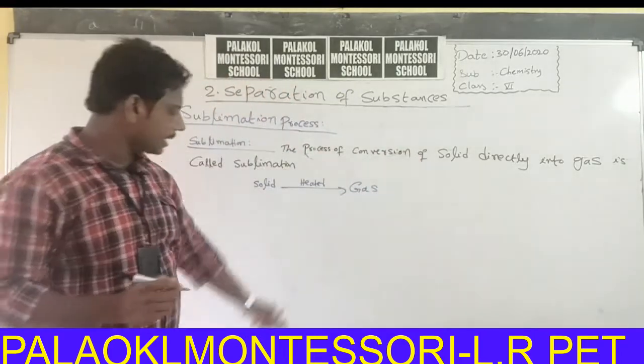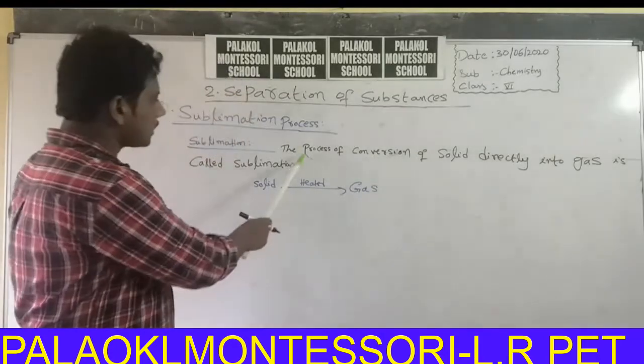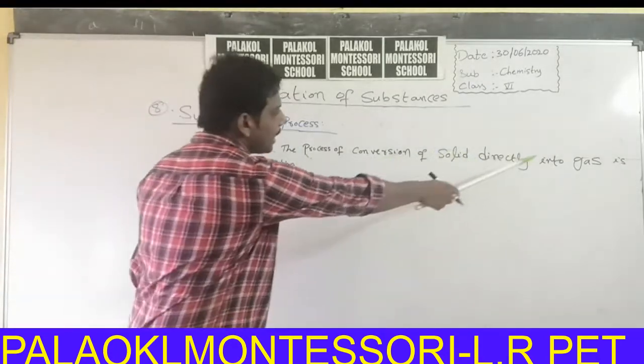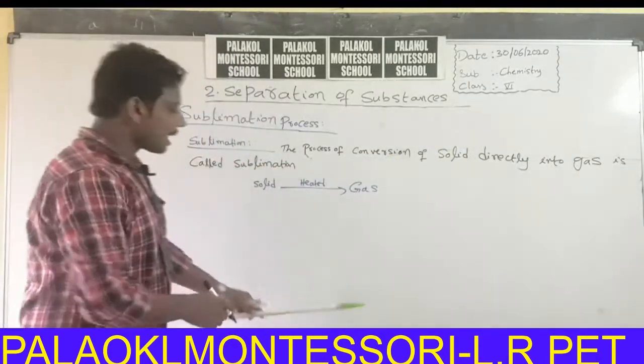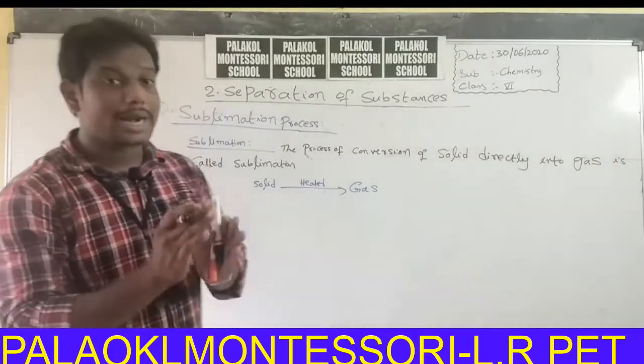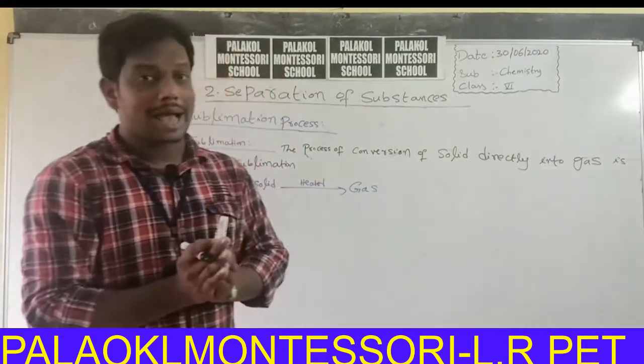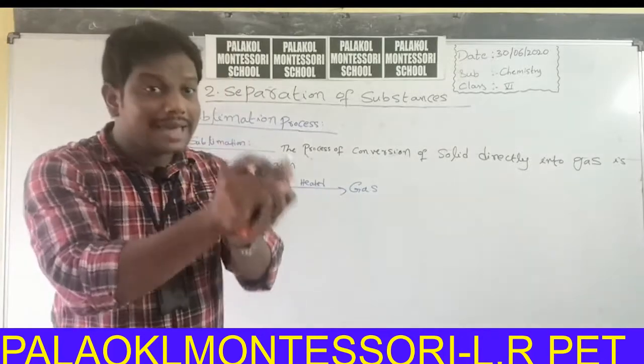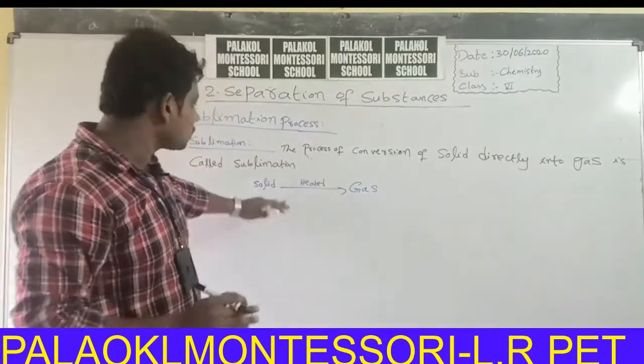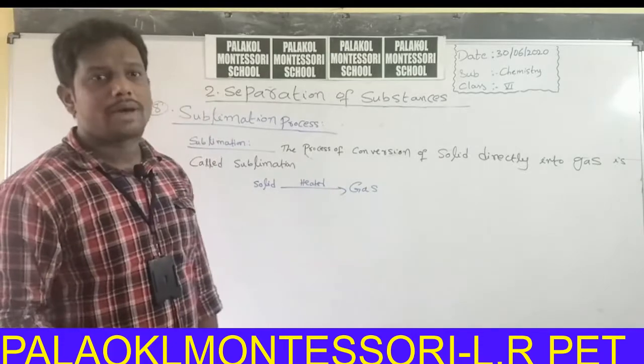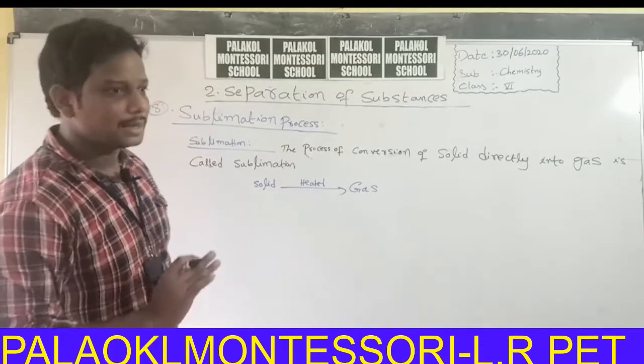The process of conversion of solid directly into gas is called sublimation. In this process, solid directly converts into gas on heating. Again, this gas on cooling converts directly into solid. There is no liquid state for this type of substances.